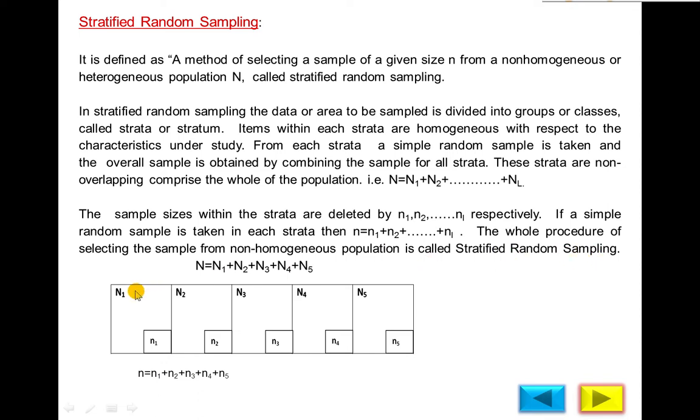What is the procedure? First we divide the total heterogeneous population into homogeneous groups, and then we select the sample from each homogeneous group by the simple random sampling method. And according to the size of the population, we select the sample in proportion to the size of the population. The method is called the proportional allocation method. But we will study only the definition in this syllabus.